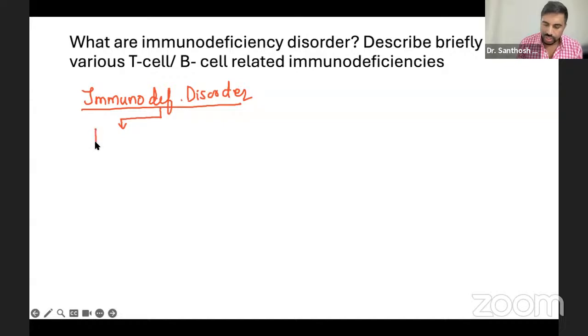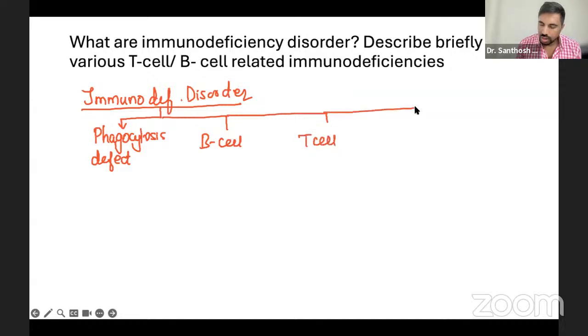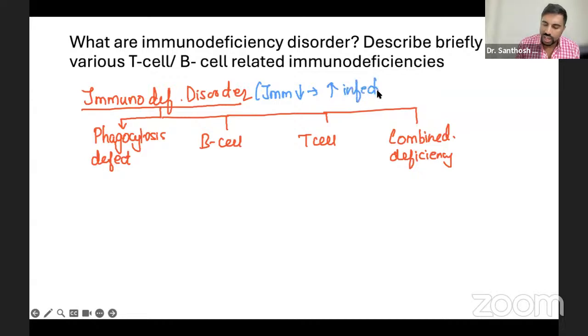The immunodeficiency disorder can be a phagocytosis defect, number one, or it can be B cell, T cell, or combined deficiency. In immunodeficiency disorder, your immunity goes down, so you have increased infections.